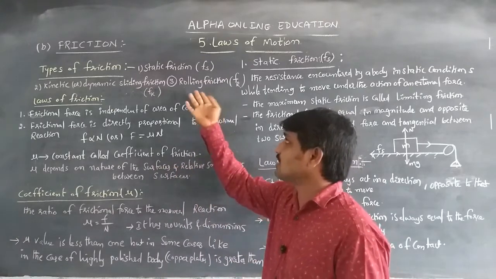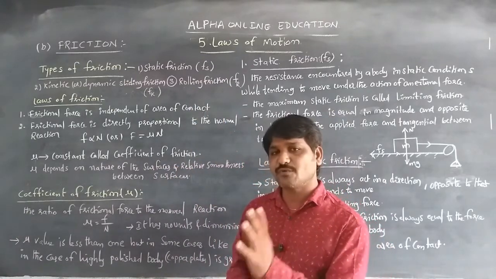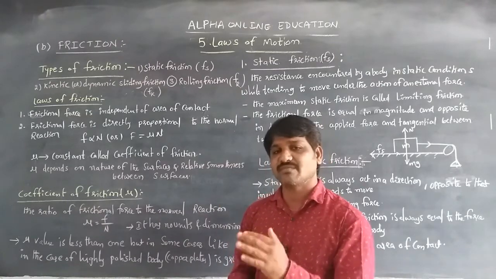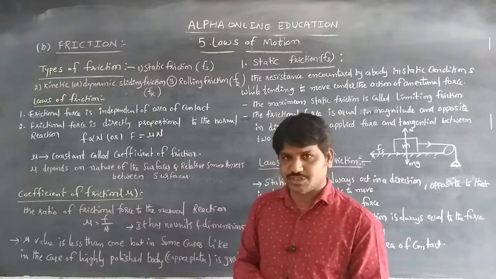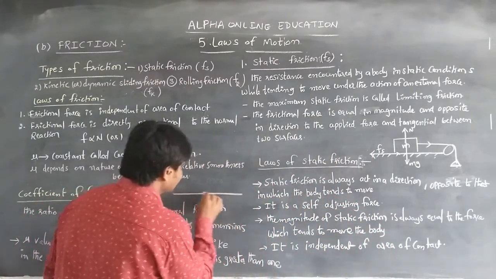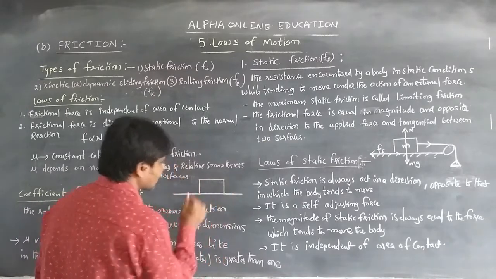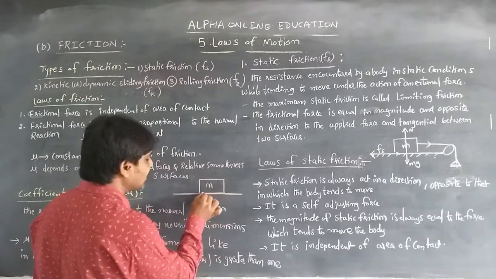First of all, the laws which are obeyed by the frictional force. The frictional force obeys the following laws. For example, if a body of some mass is placed on a surface, the frictional force is independent of the area of contact.